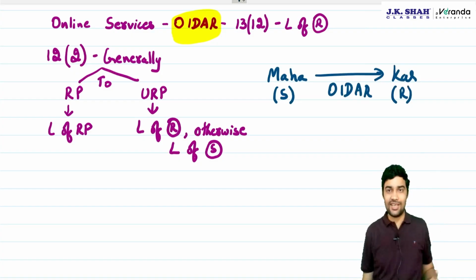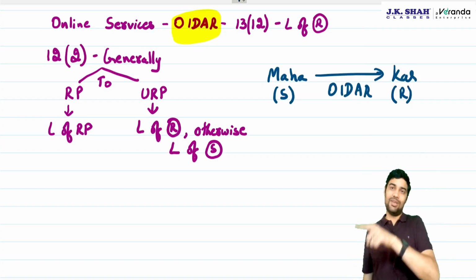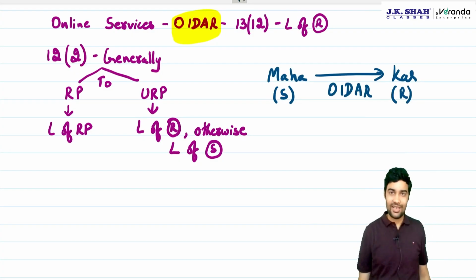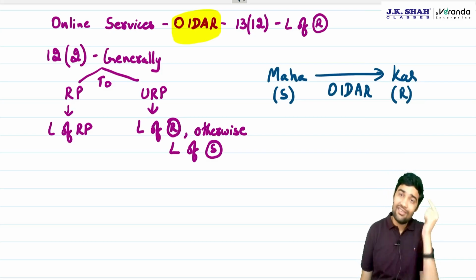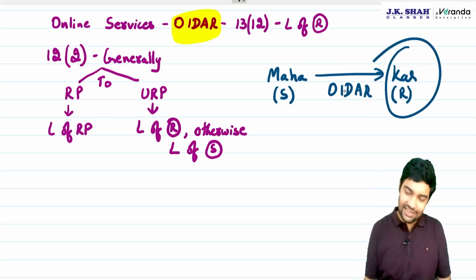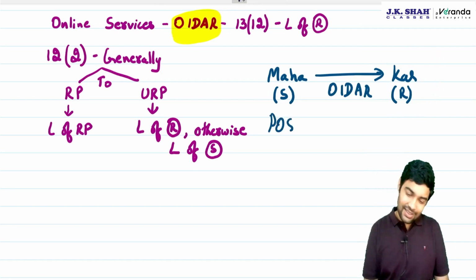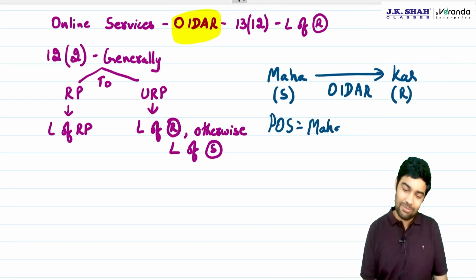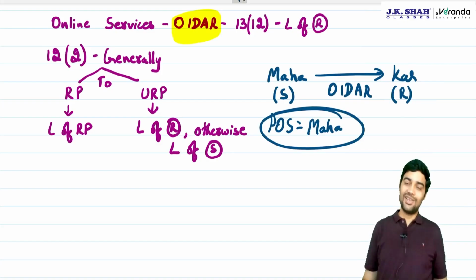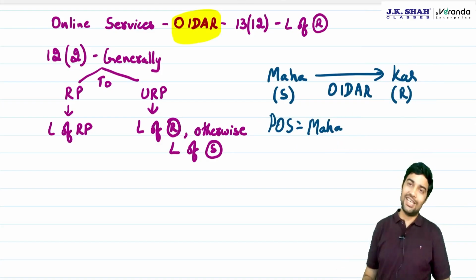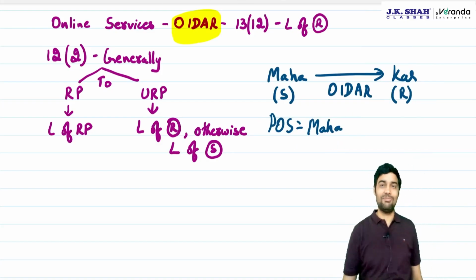Tax should flow to Karnataka. What they were doing is they were not taking this address. If they are not taking this address, place of supply becomes Maharashtra, that is location of supplier. Karnataka started arguing, we are not getting tax, there's a problem, people are not paying tax.